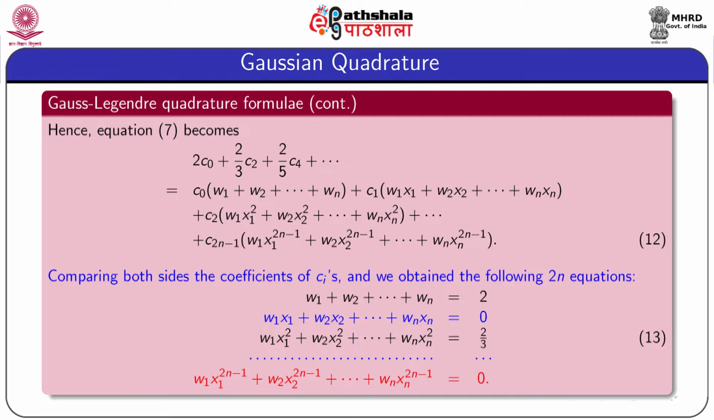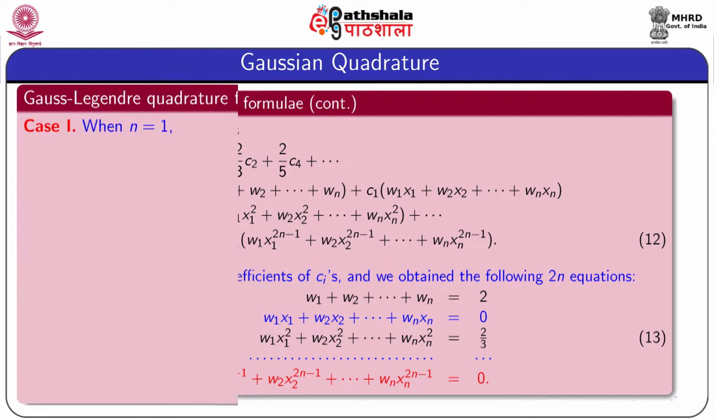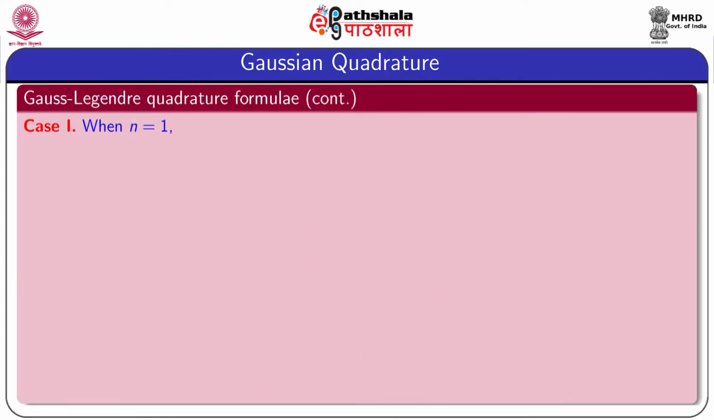That means equation 13 is a system of highly nonlinear equations containing 2n unknowns. n unknowns are w1 to wn and another n unknowns are x1 to xn, and the number of equations is also 2n. So, solving these equations, we can determine the values of all w's and all x's. After computing all x and all w, we can find the Gauss-Legendre quadrature formula, but it is very difficult to find the general solution of equation 13 for general values of n. So, for this reason, we consider particular values of n.